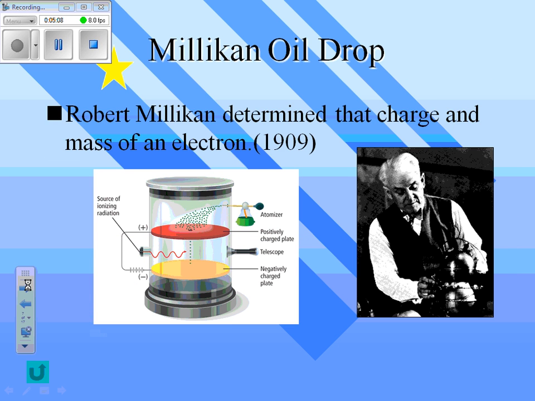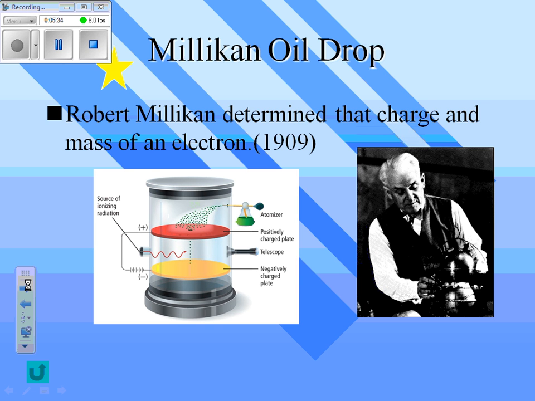In 1909, Robert Millikan came along, and he designed this really clever experiment that lots of people talk about in both chemistry and physics. It's called the oil drop experiment. And what he was able to do was figure out the mass of an electron and the charge of an electron. Back when Thomson discovered the electron, he knew the mass to charge ratio, but Millikan was actually able to separate that out. How did he do it?